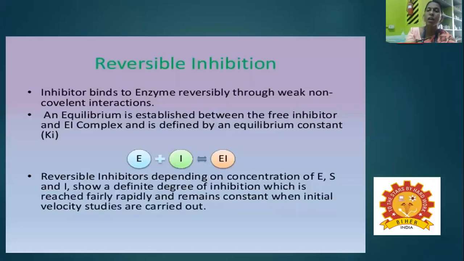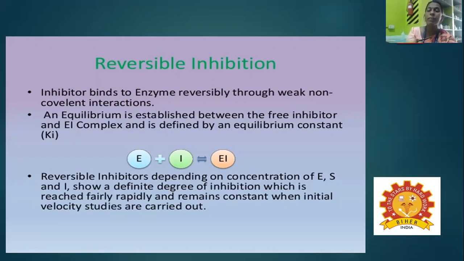Now we are coming to the reversible reaction. Reversible inhibition means the inhibitor binds to the enzyme reversibly through weak non-covalent interactions. Enzyme binds with the substrate to form an enzyme substrate complex; this is the normal reaction. Similarly, the enzyme combines with the inhibitor to form an enzyme inhibitor complex, so there is an equilibrium constant.